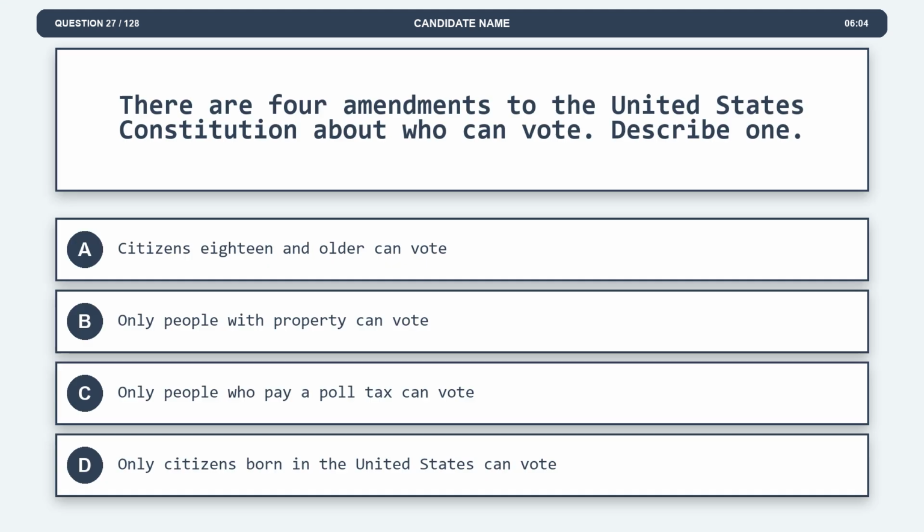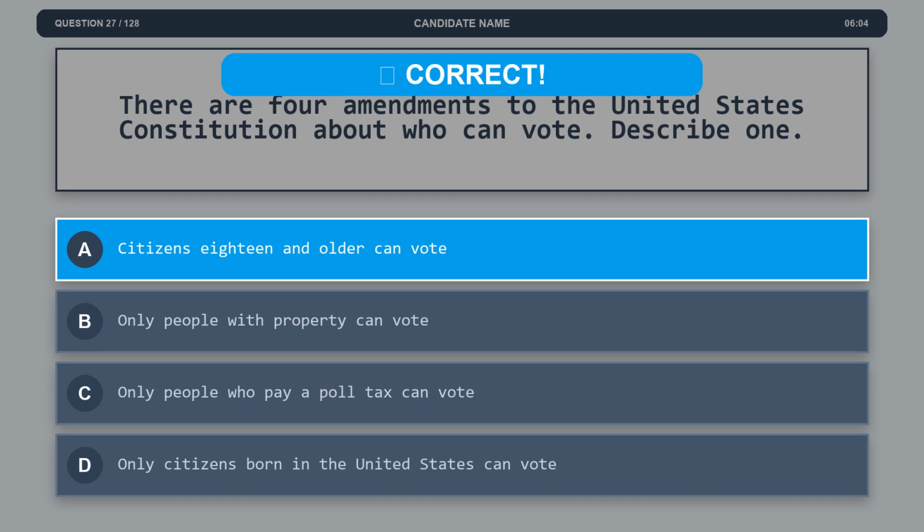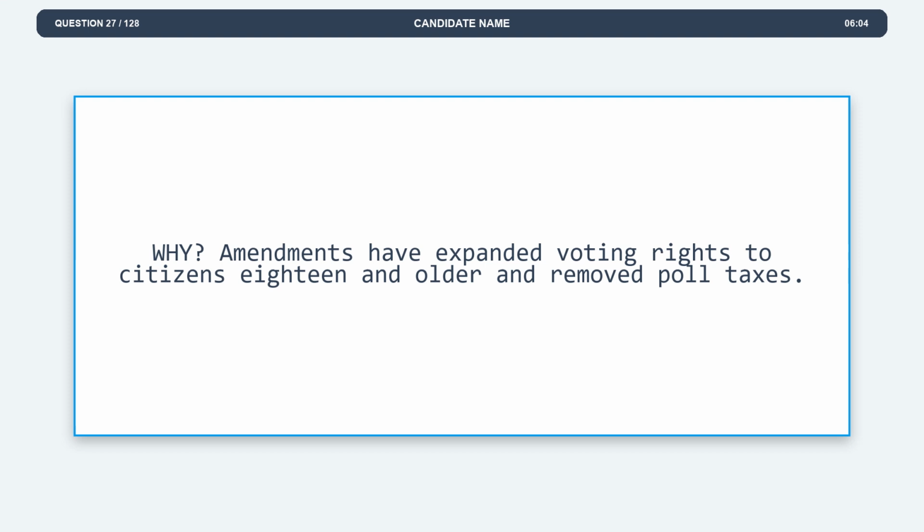Question 27. There are 4 amendments to the United States Constitution about who can vote. Describe one. Option A, citizens 18 and older can vote. Option B, only people with property can vote. Option C, only people who pay a poll tax can vote. Option D, only citizens born in the United States can vote. The correct answer is option A, citizens 18 and older can vote. Explanation. Amendments have expanded voting rights to citizens 18 and older and removed poll taxes.